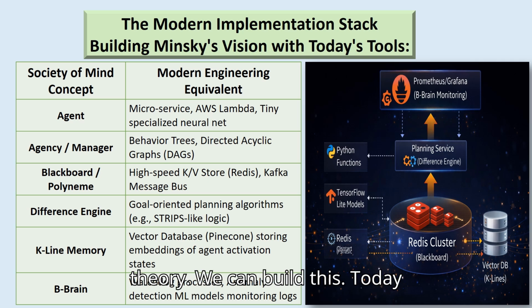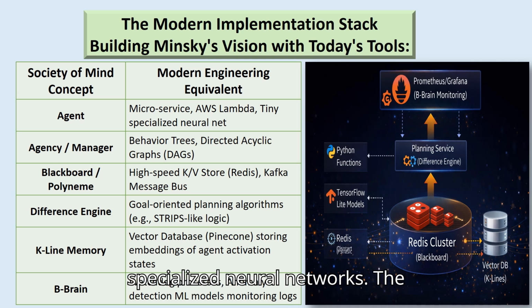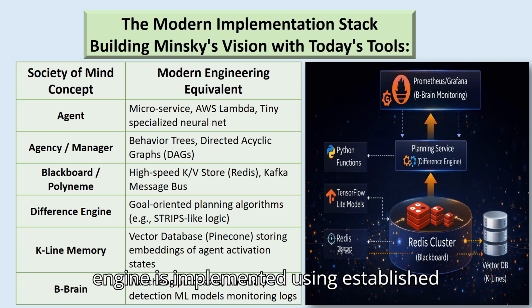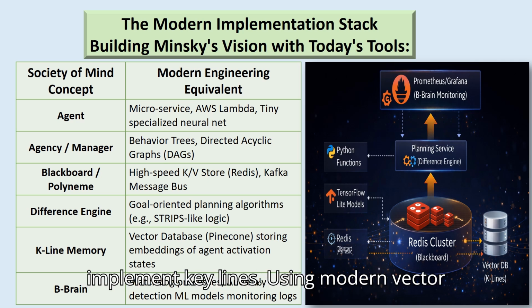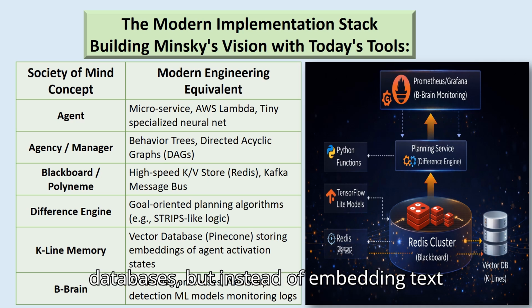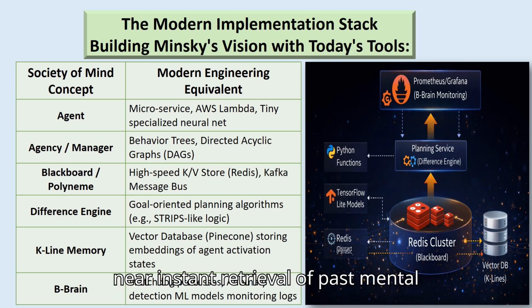This is not just theory. We can build this today. We replace Minsky's theoretical agents with modern microservices or tiny, specialized neural networks. The blackboard is a high-speed store like Redis. The difference engine is implemented using established planning algorithms. Crucially, we implement K-lines using modern vector databases, but instead of embedding text documents, we embed snapshots of the system's active agent IDs, allowing near-instant retrieval of past mental states.